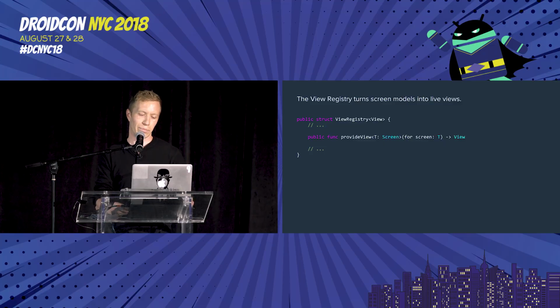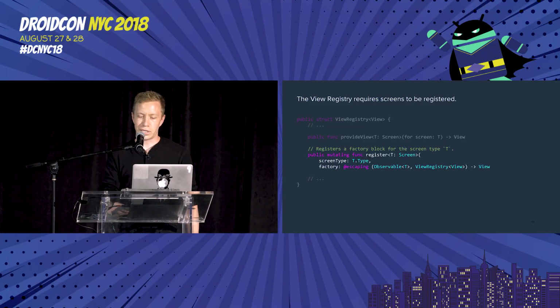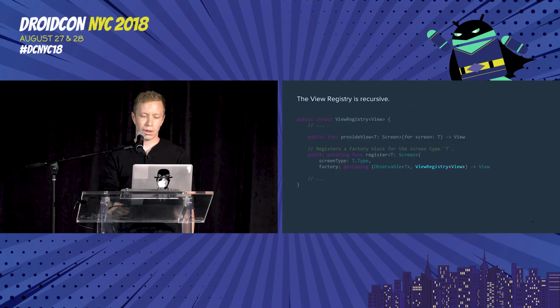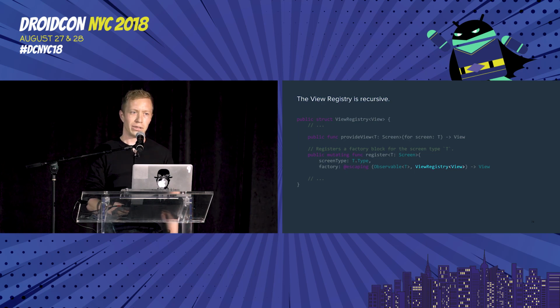But the first thing we have to do is tell the registry how to instantiate a view for a particular screen type. And that looks something like this. The registry has a register method. We pass it a screen type, and then we give it a factory closure that's responsible for instantiating a live view instance. And one important thing here is that the view registry is built to be recursive.